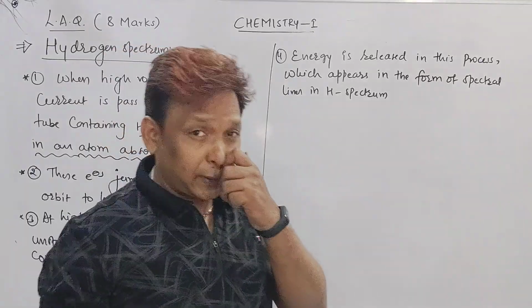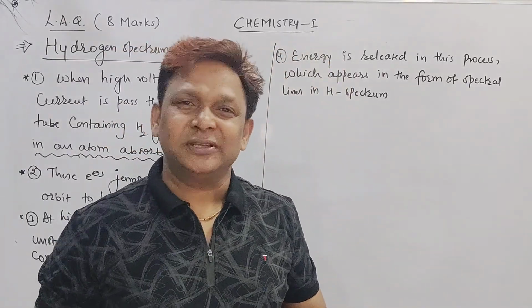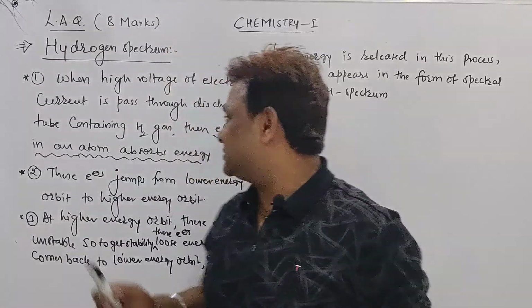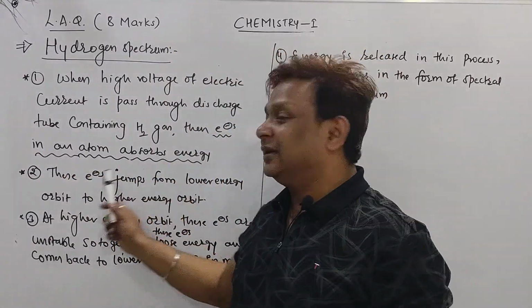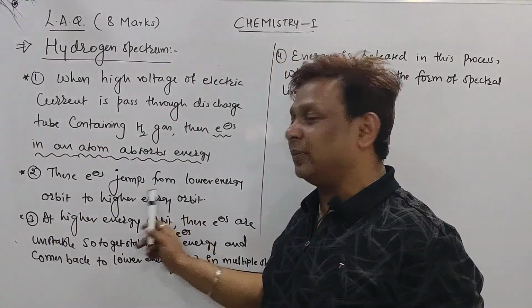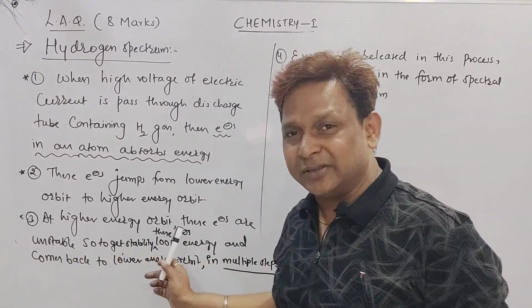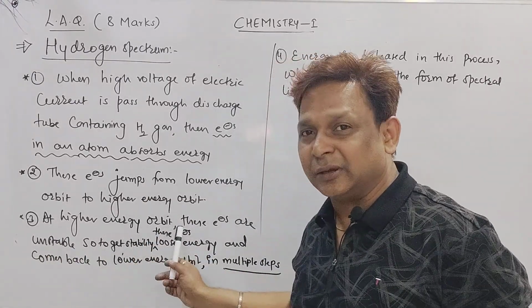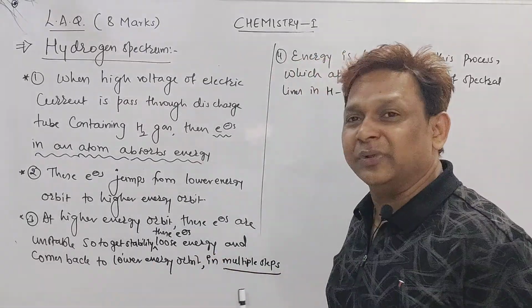Did you understand the 4 points? When high voltage electric current passes through the discharge tube containing hydrogen gas, the electron in an atom absorbs energy. This electron jumps from lower energy orbit to higher energy orbit. At the higher energy orbit, electrons are unstable. So to gain stability, this electron will lose energy and come back to the lower energy orbit in multiple steps.